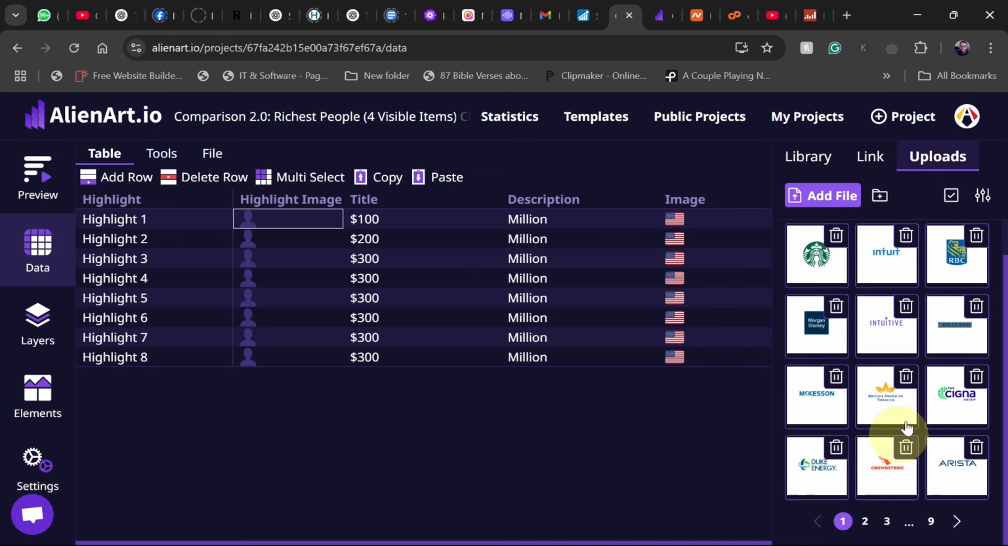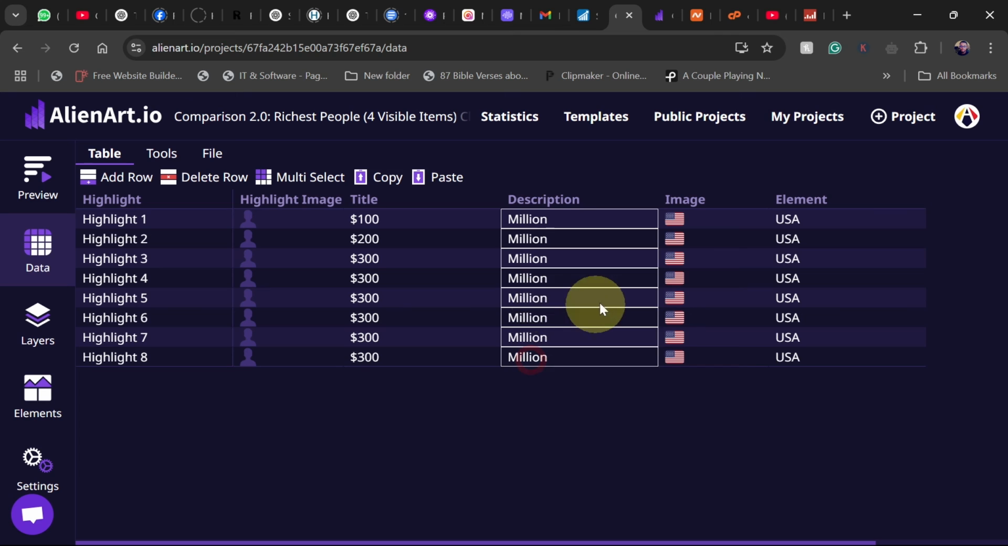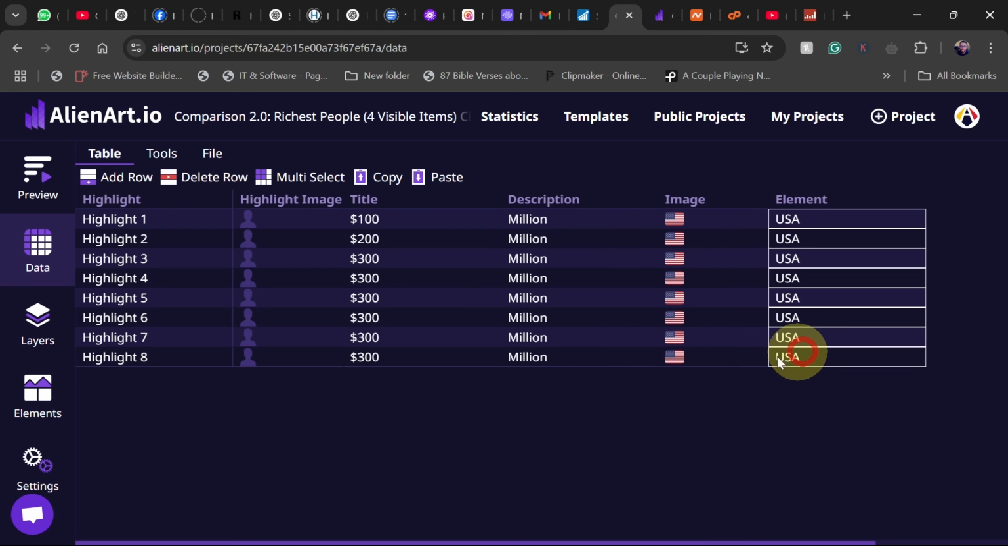You can see I've added some images here. I downloaded them and I added them. Click on add, then you can do that. And then if the amount is in millions, you put it over here. If it's in billions, you put it over here. And here, this is where you put the country.